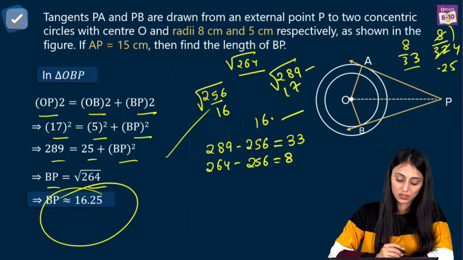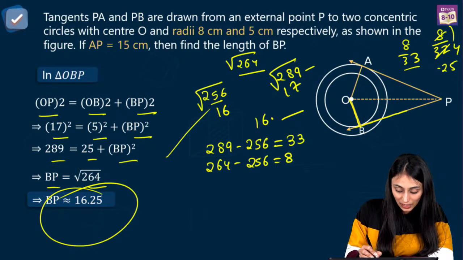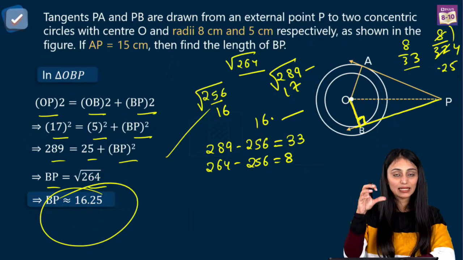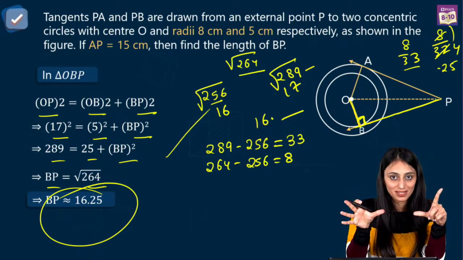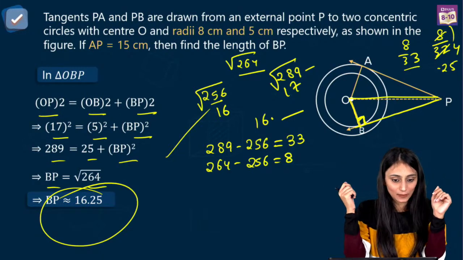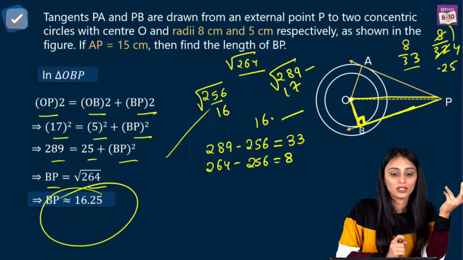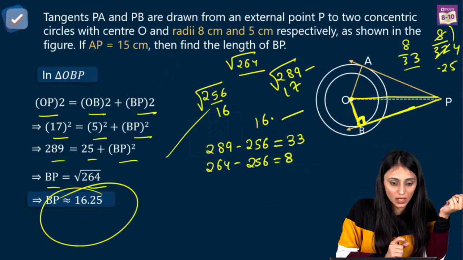BP, the hypotenuse. Why? Because this is the radius for the smaller circle. This is the tangent to the smaller circle. This is going to be 90 degrees, right? So how can this be the hypotenuse? Because the 90-degree angle is found between the perpendicular and the base, right? And the hypotenuse would be the side which is opposite to the 90-degree angle. Correct? Right, Ananya? Because you see, it is drawn between the perpendicular and base. How can you call it a hypotenuse? Yes, Vaibhav Thakur, that's the approximate value.